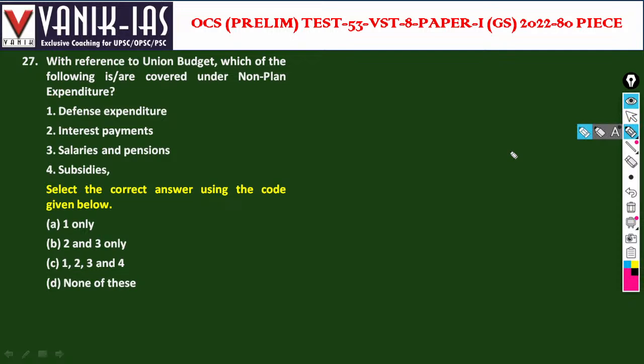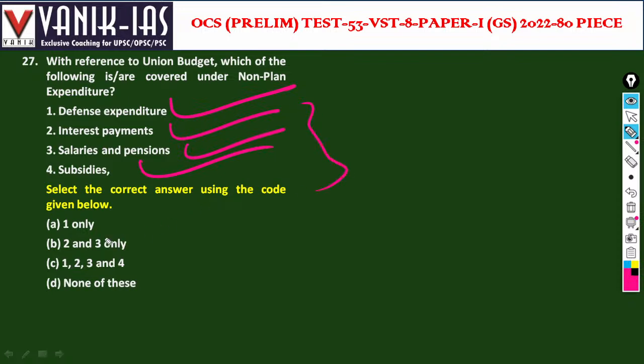With reference to the Union Budget, which of the following are covered under non-plan expenditure? Defense expenditure, interest payment, salaries and pension, subsidies. Yes, all of these come under non-plan expenditure. Now the plan and non-plan expenditure distinction has been abolished. Plan expenditure is usually for development and capital, while non-plan expenditure covers regular expenses. So C is the answer.